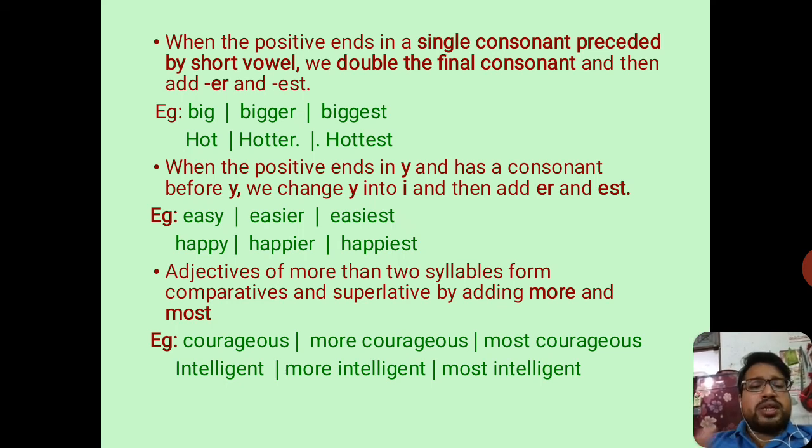So when there are more than, sorry, more than two syllables, then in order to form comparative and superlative, we add "more" and "most" instead. So courageous, more courageous, most courageous; intelligent, more intelligent, and most intelligent.